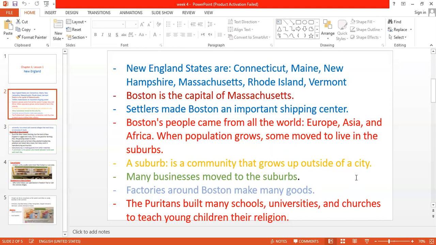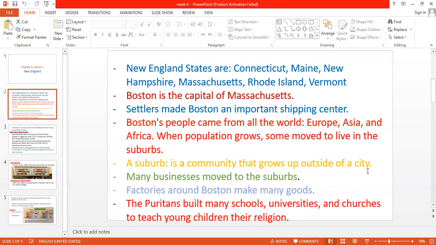For example, okay, if we speak about Port-Said, Port-Said is a city, so it's an urban community. Okay, if we speak about Medinti, Medinti is a suburb or suburban community. Okay, why? Because it's a small community located outside the big city. Okay, for example, Cairo. Cairo is a big city. Medinti is a suburb. Why? Because Medinti is a small community that grows outside the city, which is Cairo.